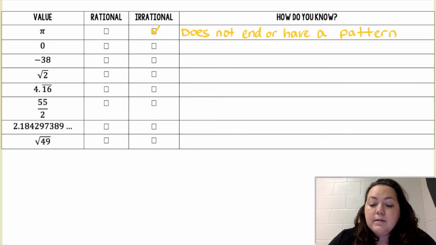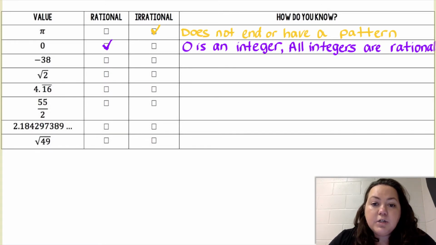Okay. 0. 0 is an integer, and all integers are rational, so it is a rational number. Negative 38, that is also an integer. Integers include negative and positive whole numbers, including 0.